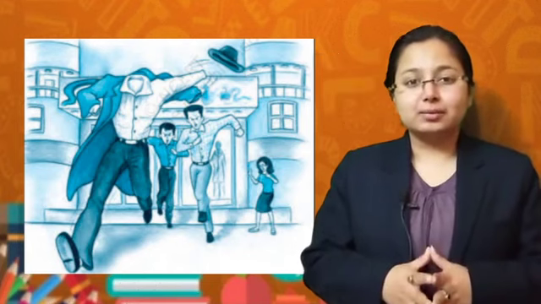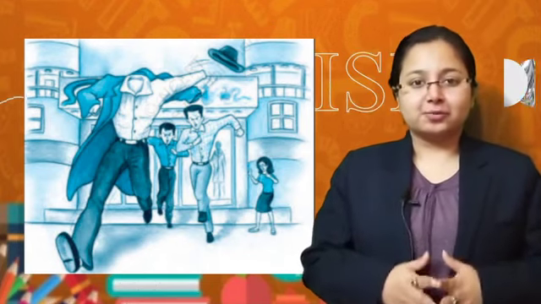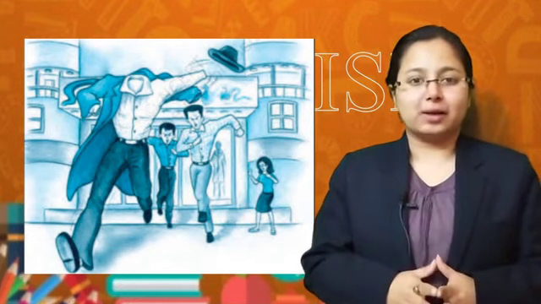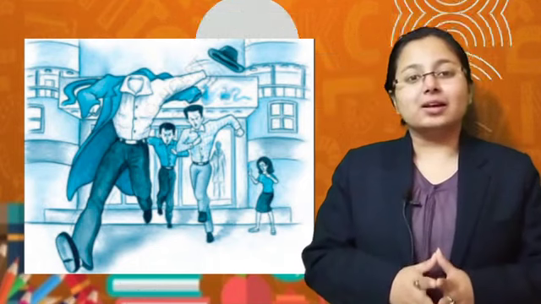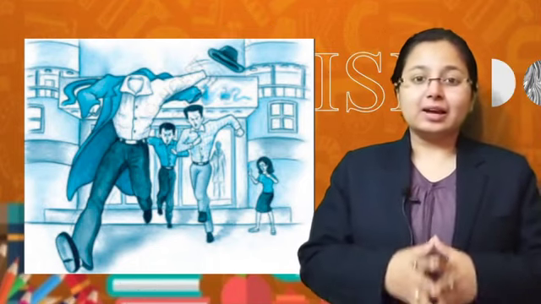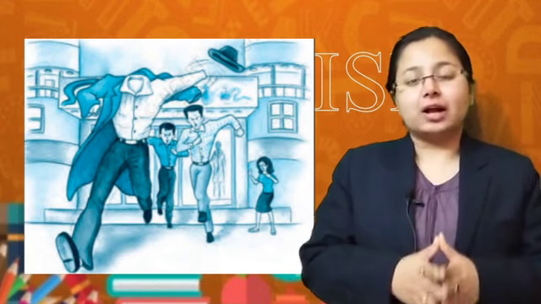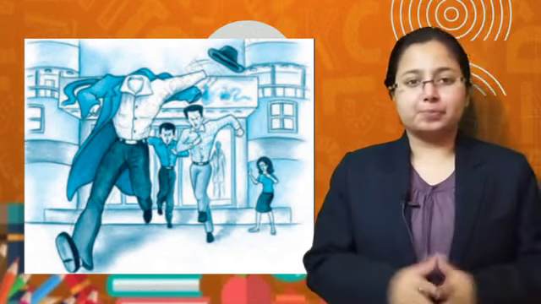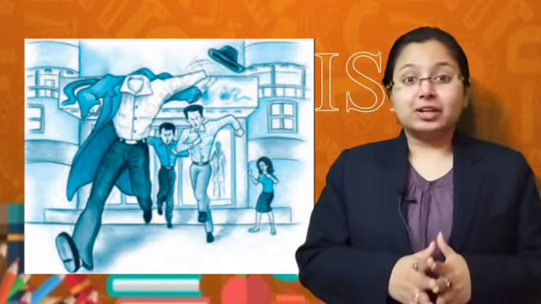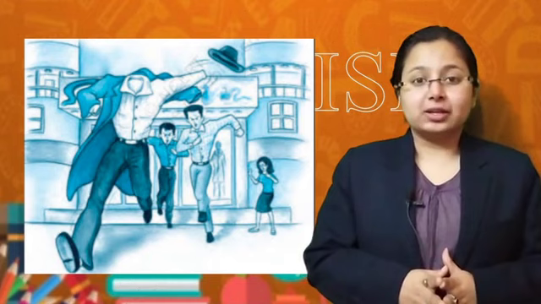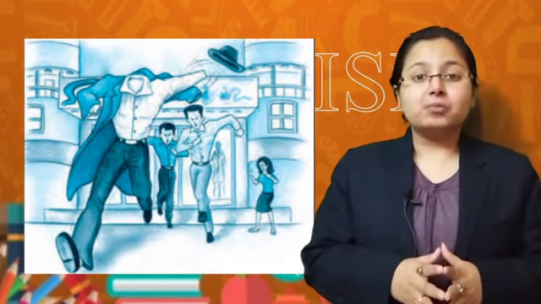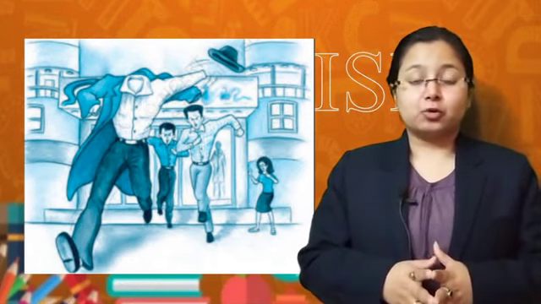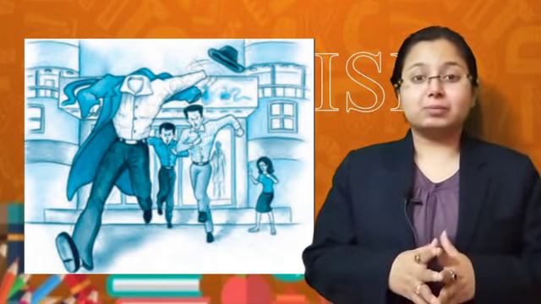Since he was visible, he was wearing so many clothes. So what did he do? He started taking off all the clothes one by one. And soon he was invisible again. And again he was walking on the streets of London, naked, without clothes, without money, without food. It was really very cold. It was the time of January, and he was not able to cope with the winter because chilling winds were blowing. It was very bitter. The weather was extremely bad.